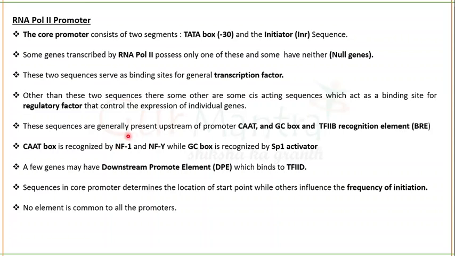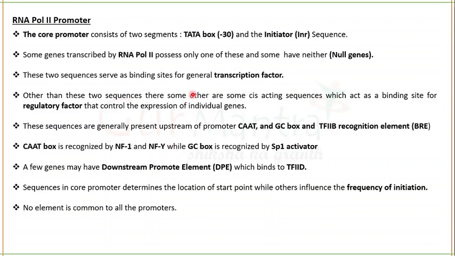NF1, NFY, SP1 activator, all these are regulatory factors. NF1 and NFY bind to the CAT box, which is a cis-acting sequence. GC box is again a cis-acting sequence which will be recognized by SP1 activator. This activator is a regulatory protein.